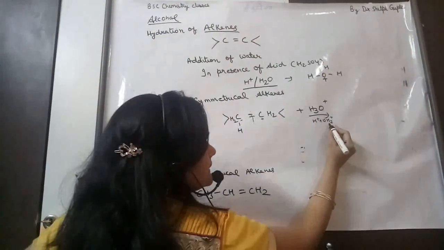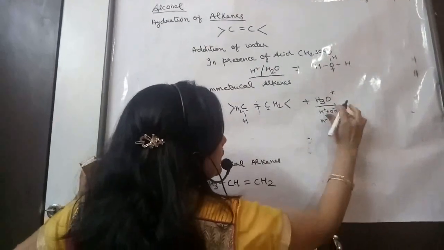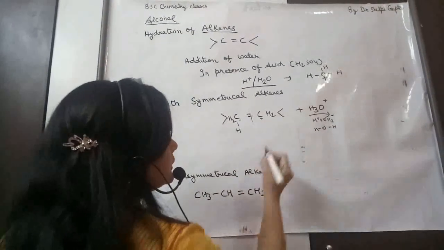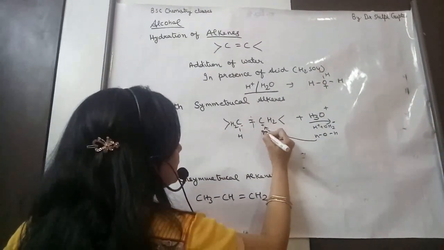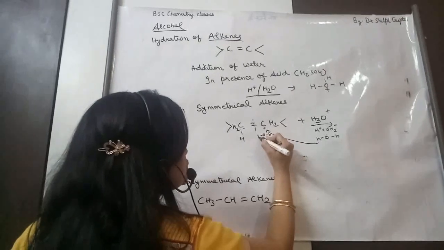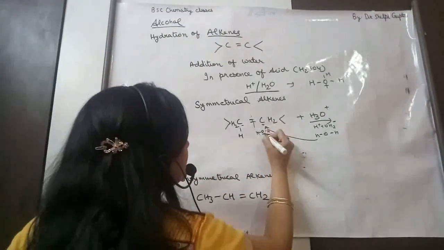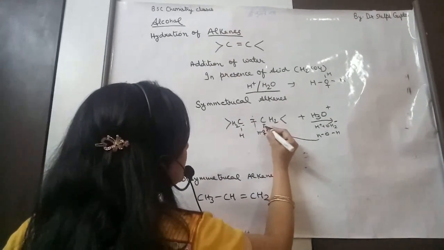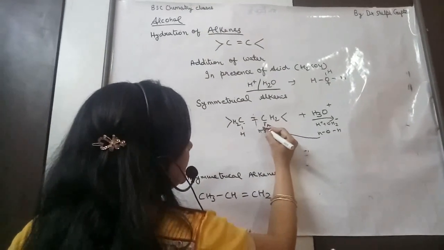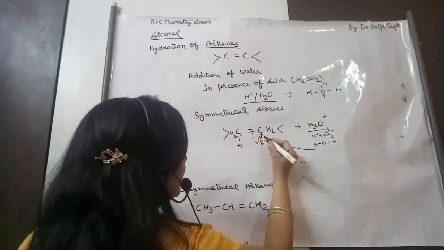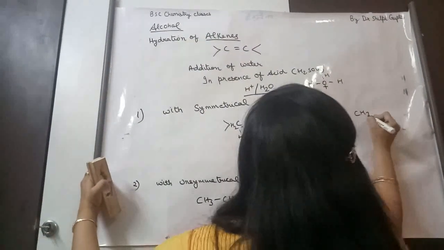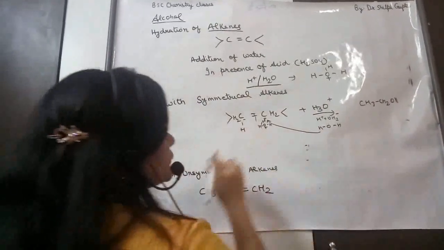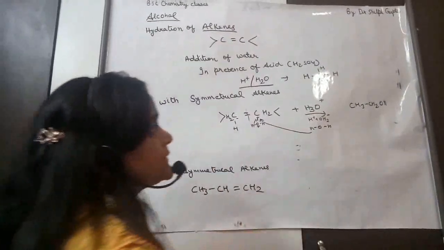The H2O has lone pairs of electrons, so it will attack the positive carbon and become positively charged. Then it will give up its bond, forming CH3CH2OH, and an H will be removed. So what is formed is ethanol.